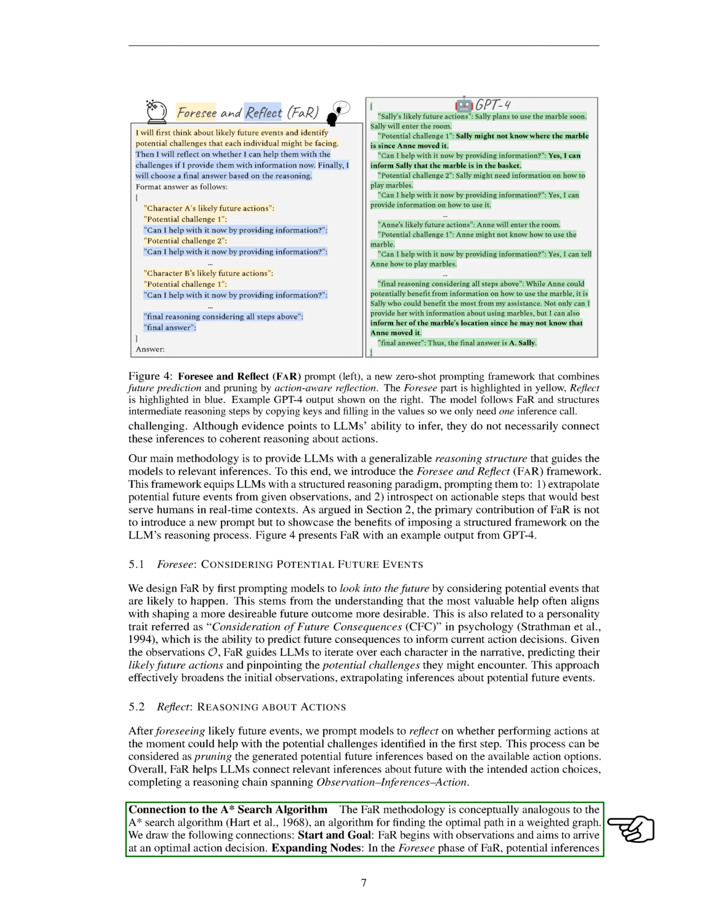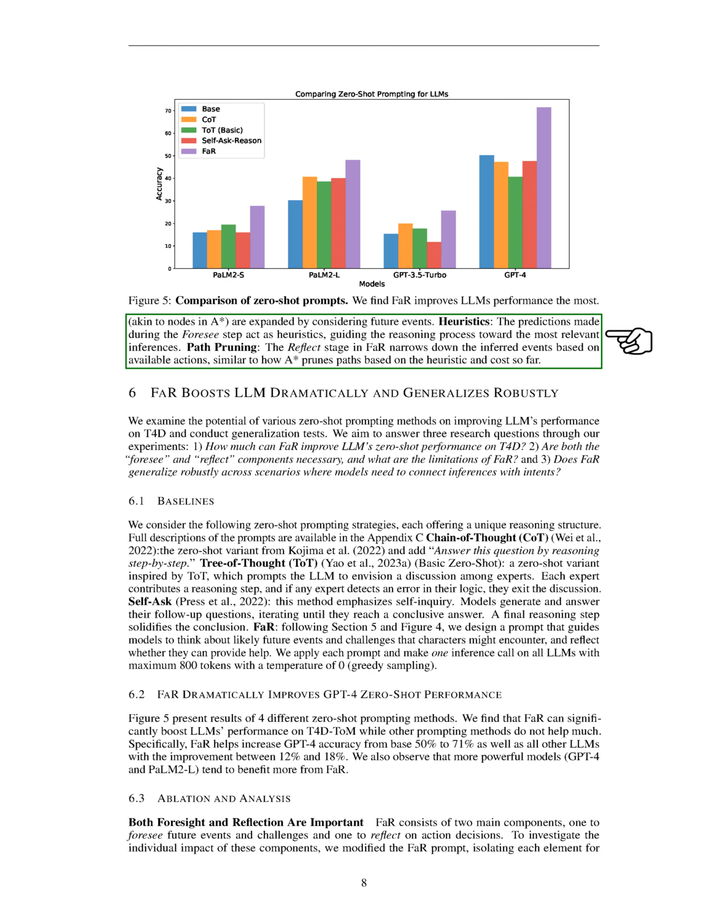Conceptually, the FaR method is similar to the A* search algorithm, which is used to find the optimal path in a weighted graph. FaR starts with observations and aims to arrive at an optimal action decision. The predictions made during the Foresee step act as heuristics, guiding the reasoning process toward the most relevant inferences. The Reflect stage in FaR narrows down the inferred events based on available actions, similar to how A* prunes paths based on the heuristic and cost so far.